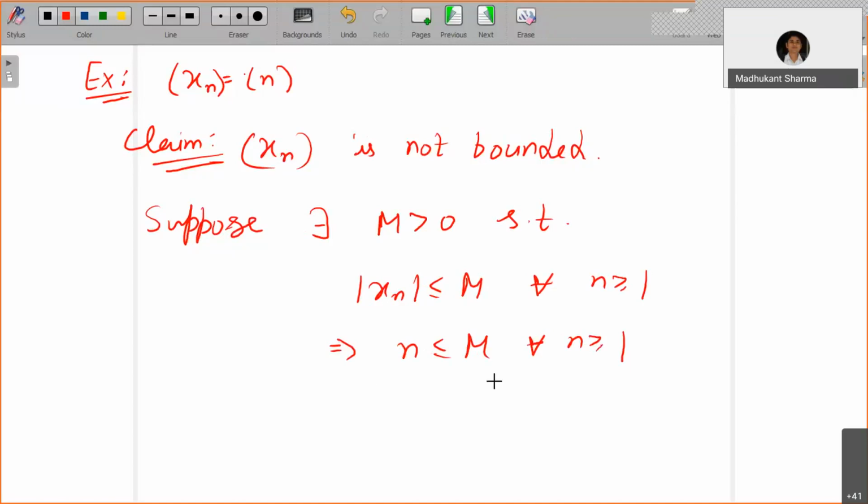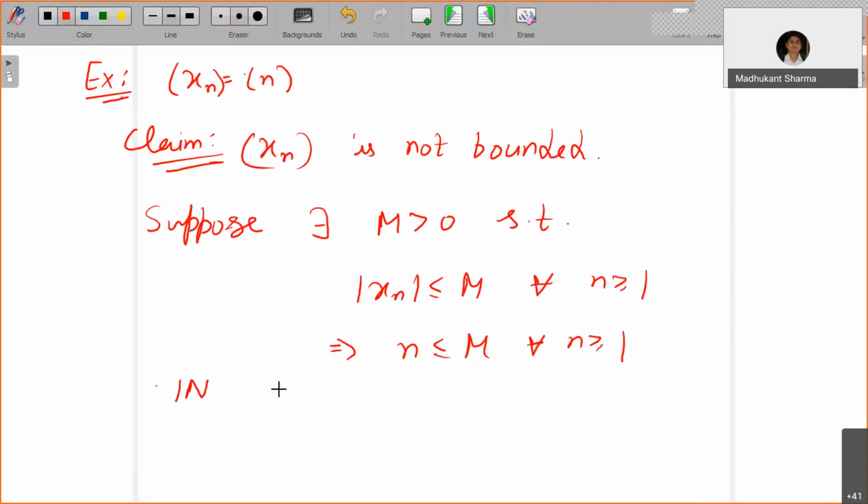But this is not possible, because you can use the same argument as in proving the Archimedean property, using the fact that the set of natural numbers is unbounded. This says that the set of natural numbers has an upper bound, and it is a non-empty set.